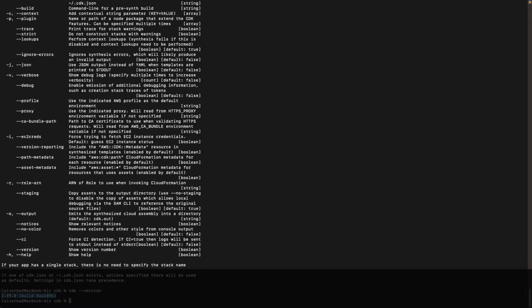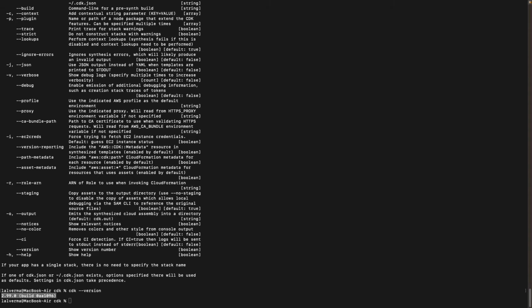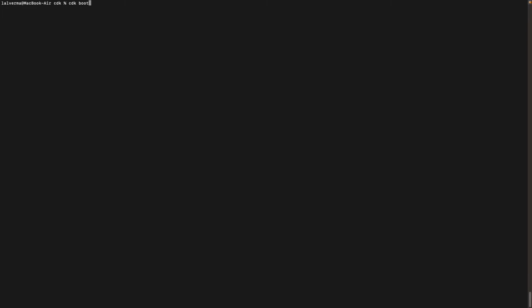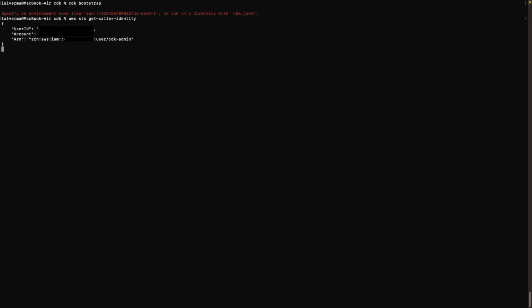Now that CDK is installed successfully, let's configure it. For CDK to work, it needs a staging S3 bucket, IAM roles, and a few other resources. To create these resources, you need to run the cdk bootstrap command. The command throws an error as we need to pass the AWS account and the region reference with this command. We can use the AWS STS get-caller-identity command to get the account details. Here it is. Let's run the bootstrap command again.